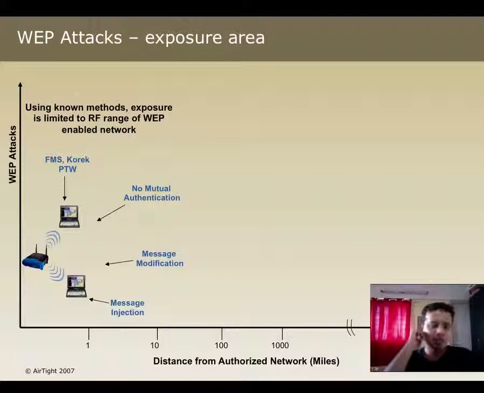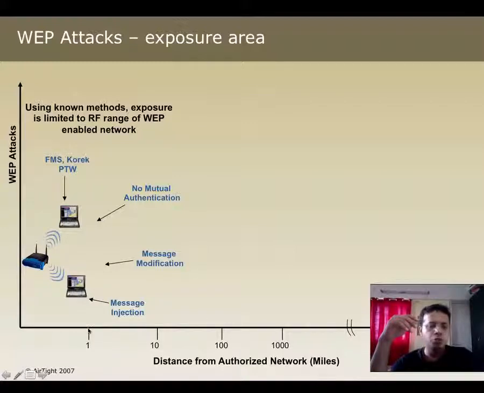Now, before cafe latte was discovered, all the WEP attacks, whether it was the FMS, Korek, PTW attack or any of the other attacks, were all limited to the exposure area till where the RF signal would go. What do I mean by that? Well, you have an access point and you have various clients, right? And the graph here is distance from the authorized network and various WEP attacks which are applicable.